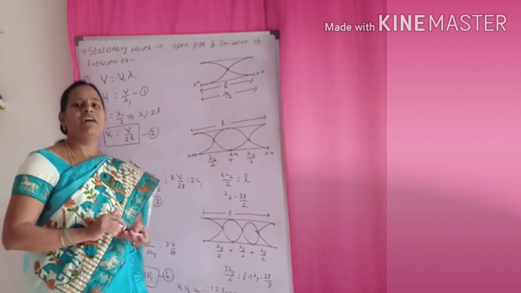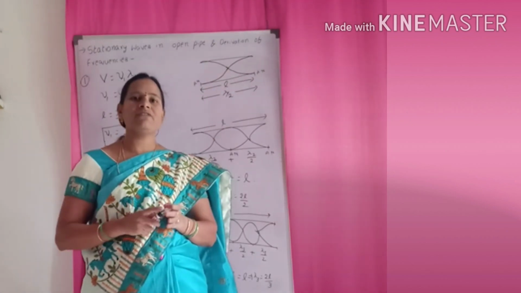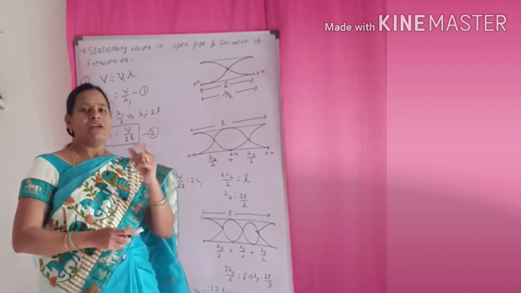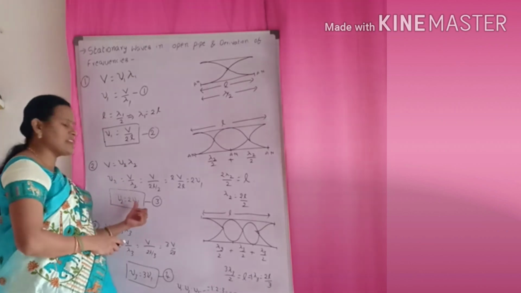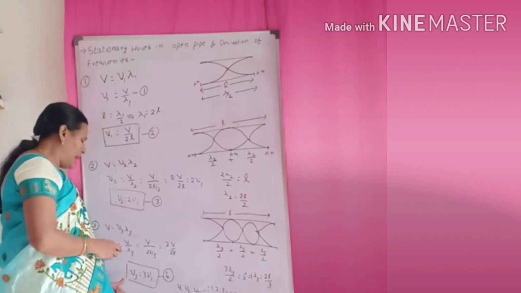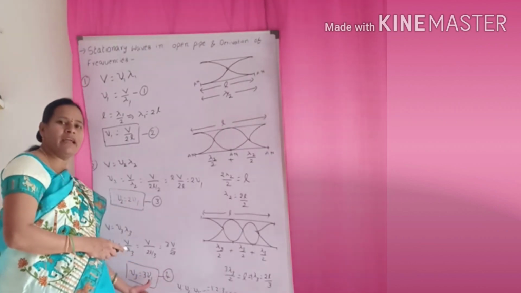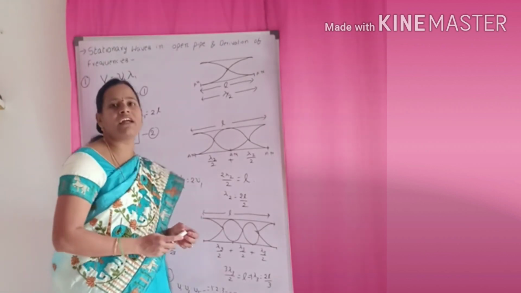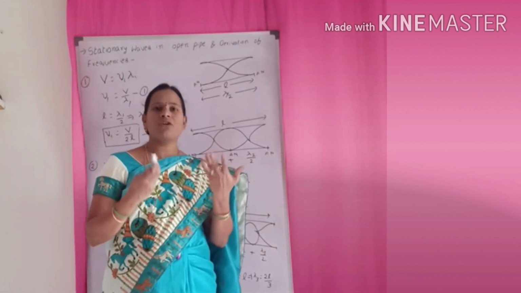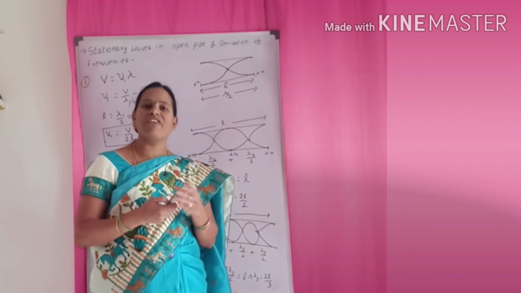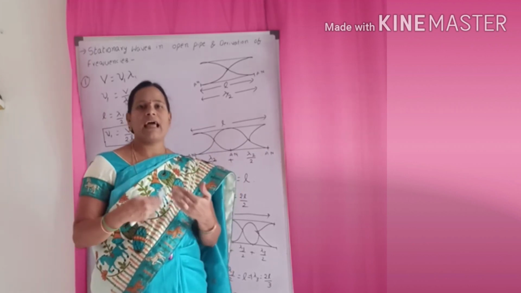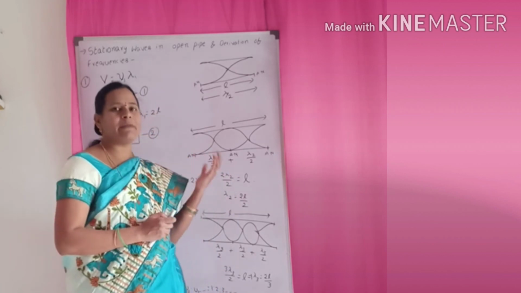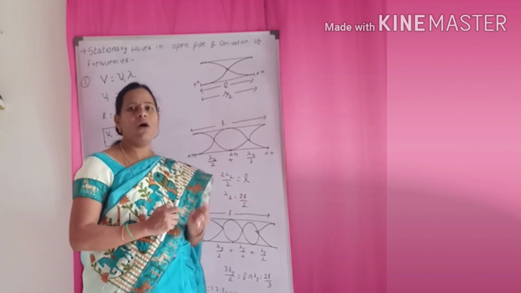So these are the frequencies of stationary waves in the open pipe. Fundamental frequency nu 1 is V by 2L, the second frequency is 2 into V by 2L, the third frequency is 3 into V by 2L, and the fourth frequency is 4 into V by 2L. When we want to get the 50th frequency, then 50 into V by 2L. So these are about the formation of stationary waves in open pipes.